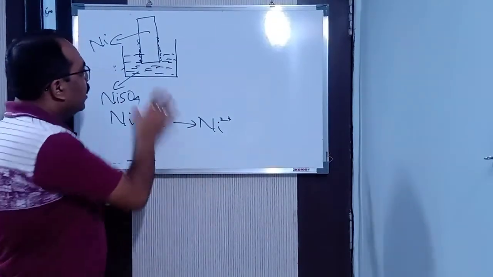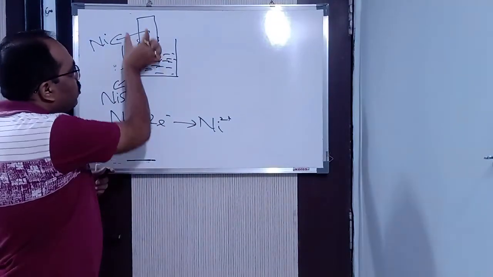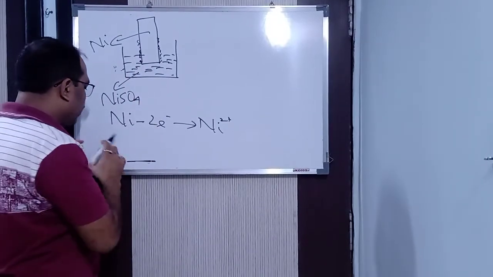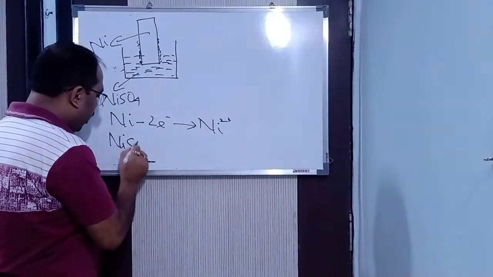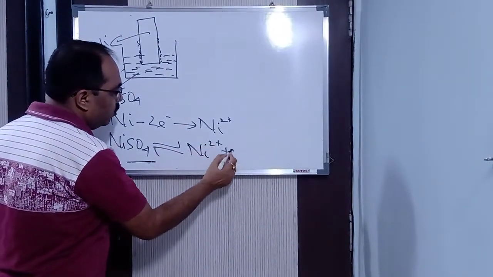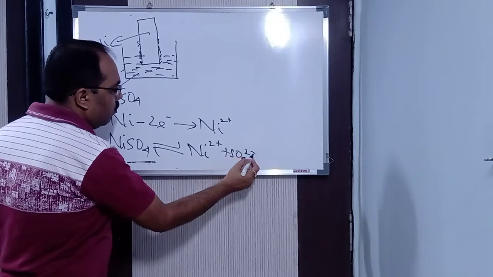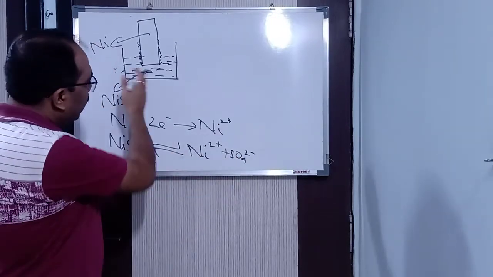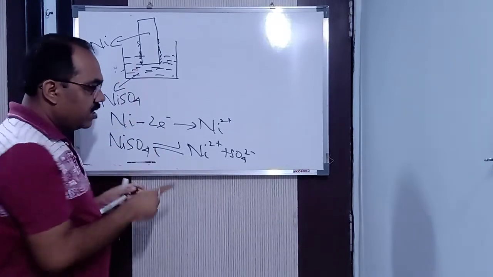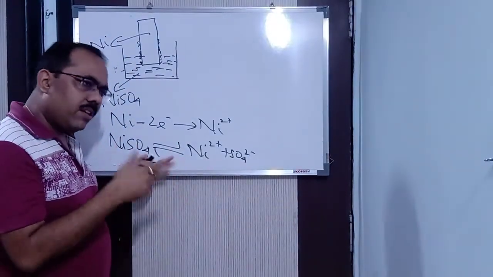Again I repeat, here these electrons will go and accumulate. Now, nickel sulfate solution you have taken. Nickel sulfate will also dissociate to give you Ni2+ and SO4 2-. So SO4 2- is present in it. These electrons and the SO4 2- ions are going to repel one another, because they have similar charges.